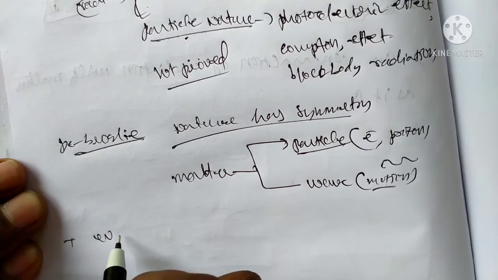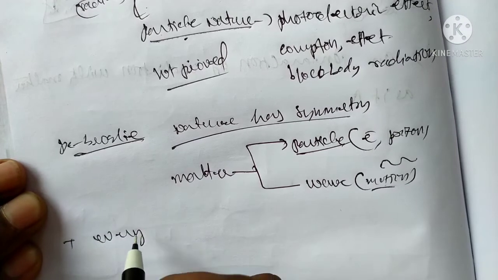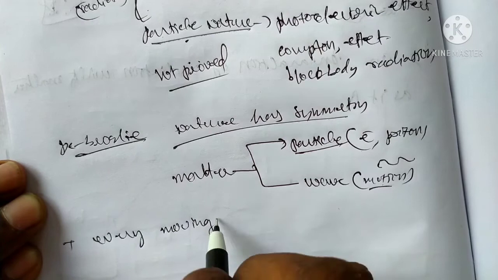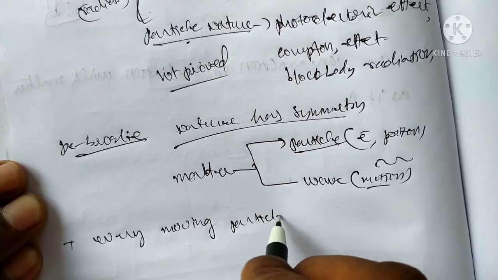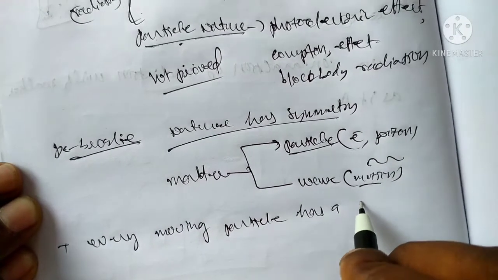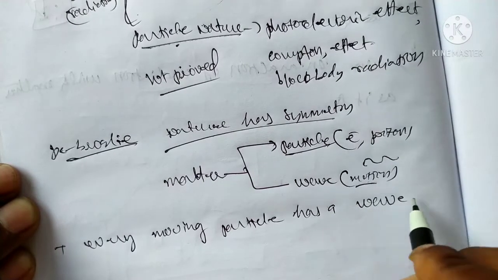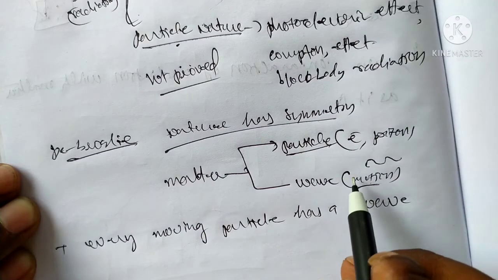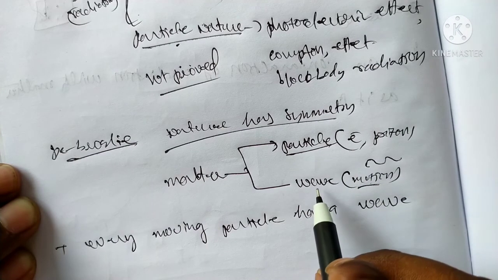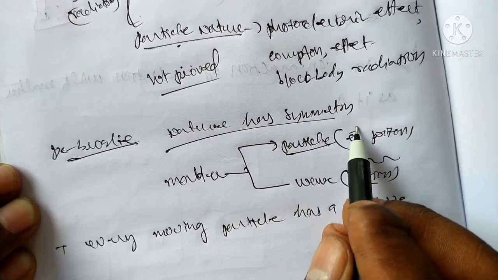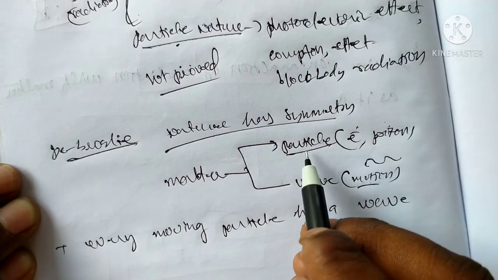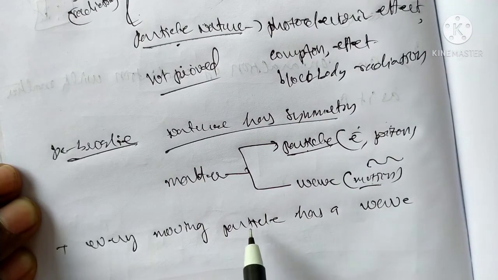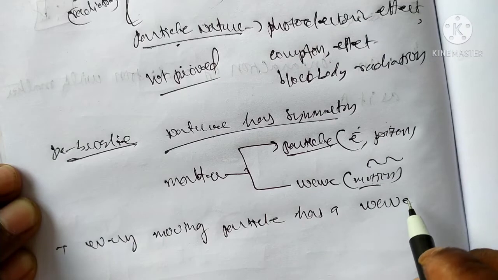Every moving particle has a wave. Same here, motion is nothing but moving particle. Every moving motion is nothing but wave. Rest, having mass and momentum, that is particle nature. Every wave is nothing but motion, and every moving particle has a wave associated.